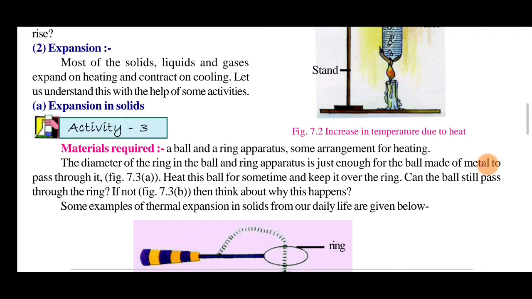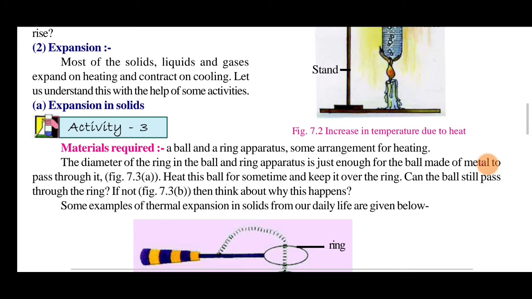Take the ball and ring apparatus, with an arrangement for heating. The diameter of the ring is just enough for the metal ball to pass through. Heat this ball for some time and keep it over the ring. Can the ball still pass through the ring? If not, then think about why it happens.